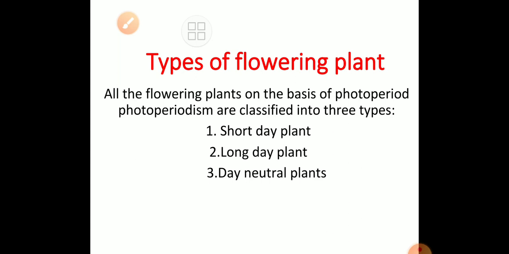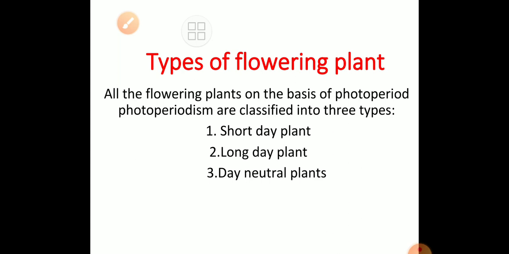Long day plants require the long day condition for the initiation of a flower. A day neutral plant never gives any response to either short or long day conditions.